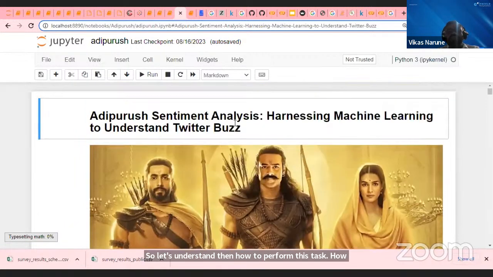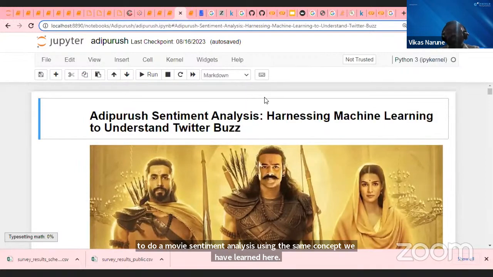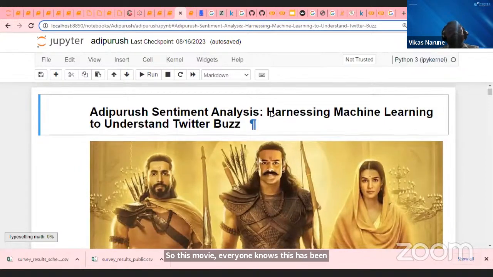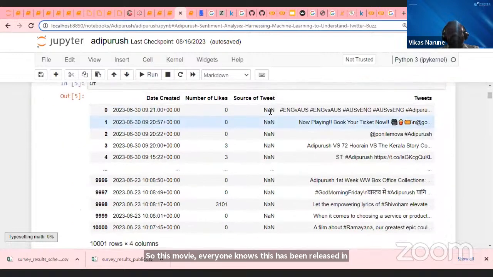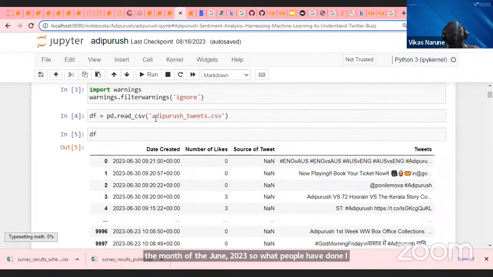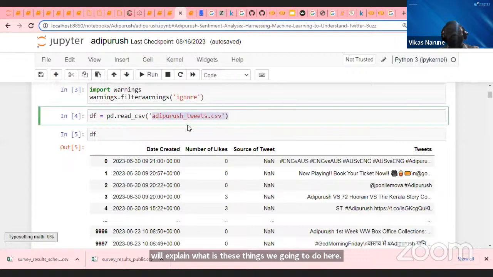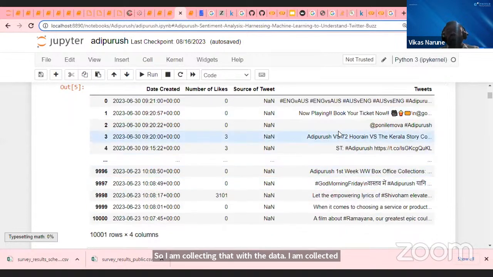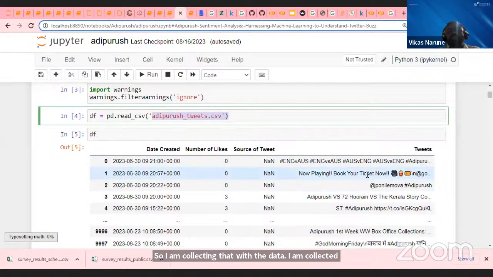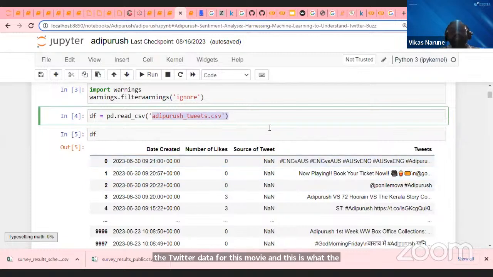This movie, as everyone knows, was released in June 2023. I will explain what we're going to do here. I have collected the Twitter data for this movie, and this is what the data looks like. These are the actual tweets taken from Twitter. These tweets were downloaded using web scraping on Twitter, from actual people, and these tweets are taken into a CSV file.